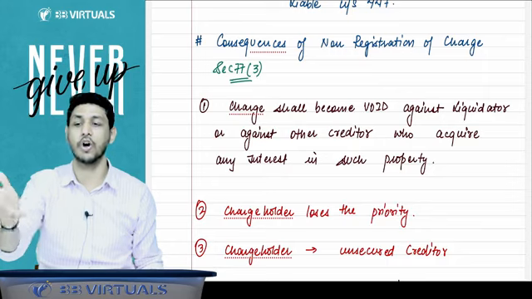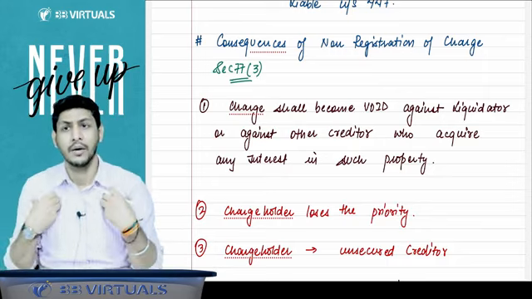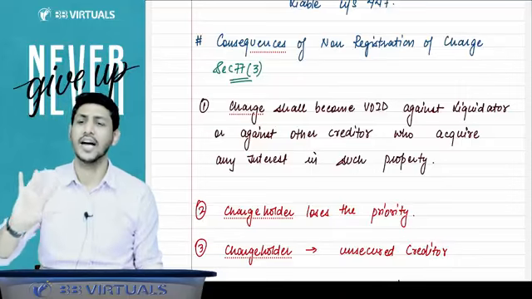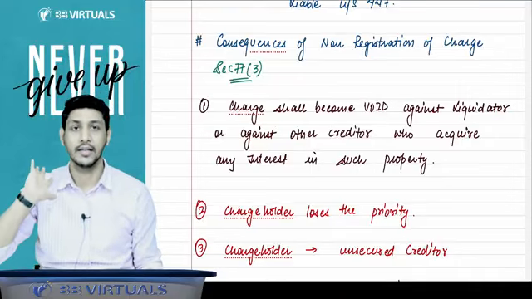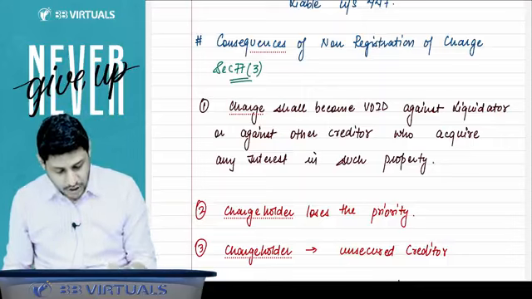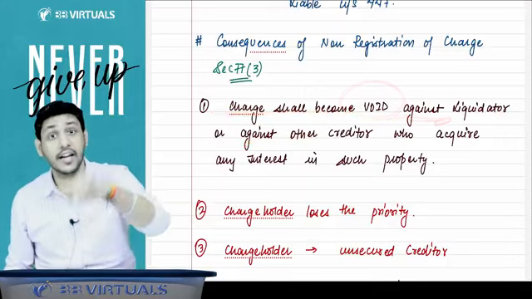The liquidator says that this is not a charge from our point of view. We will not consider this charge. Now this charge is invalid. The charge will become void against the other creditors also.